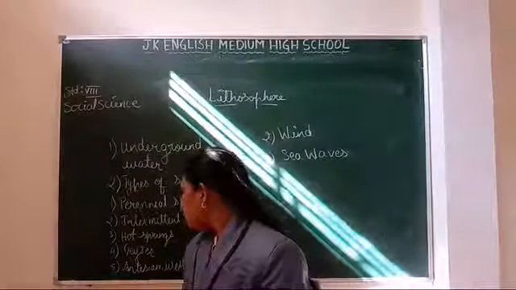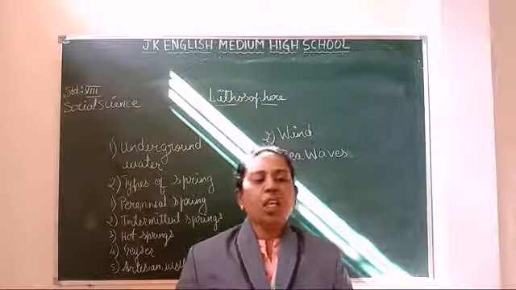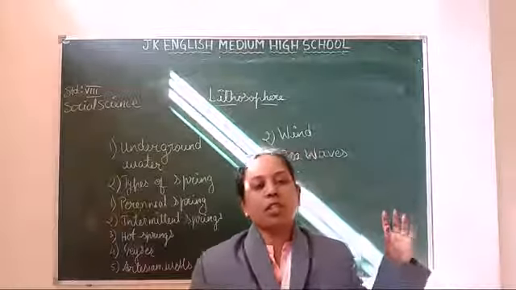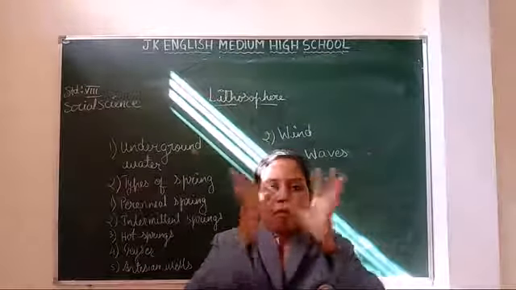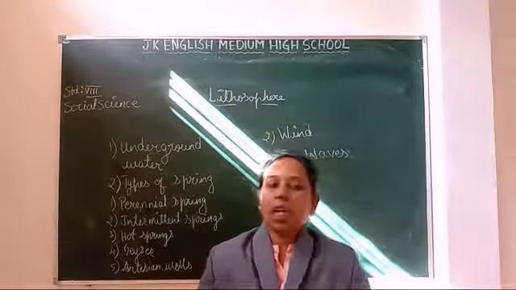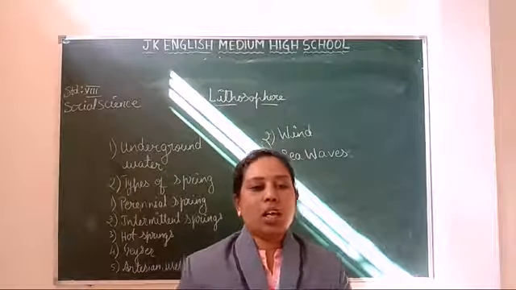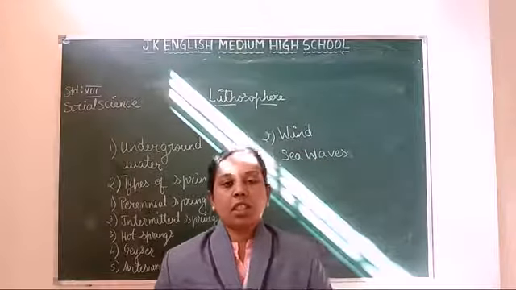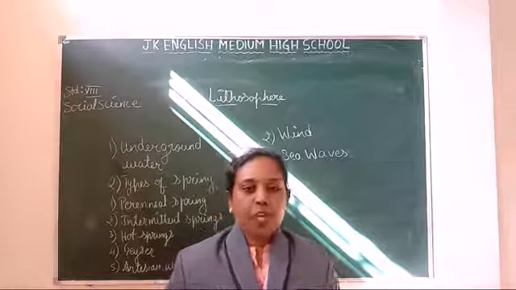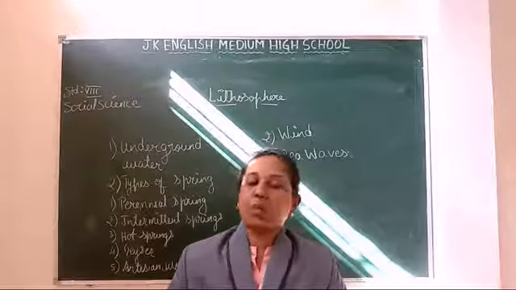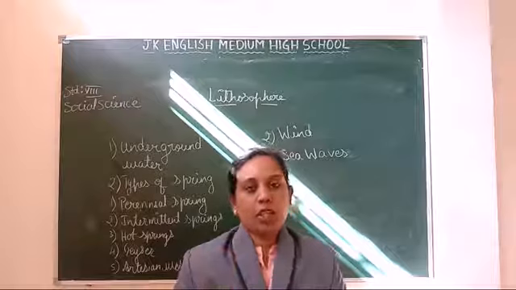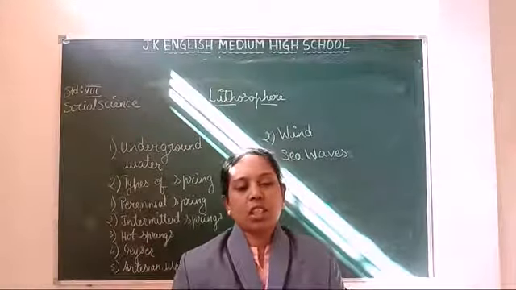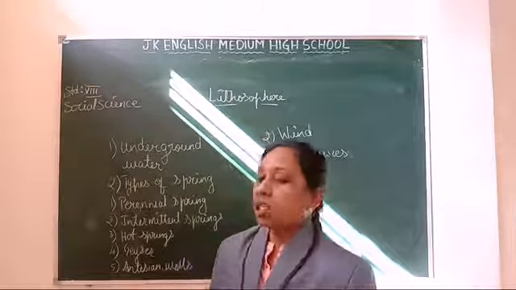And the next one is the geyser. A geyser throws a jet of water like a fountain, a steam, into the air at regular or irregular intervals. Normally we can see this in Yellowstone National Park of the USA. This kind of jet forcibly comes out naturally. In which country is it? It is in the USA.